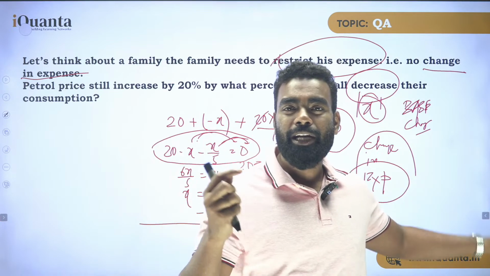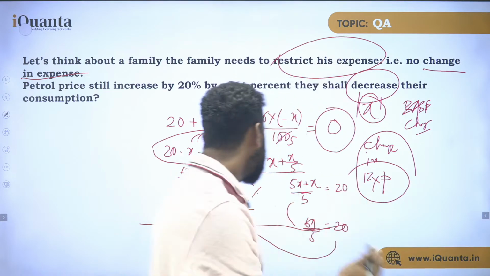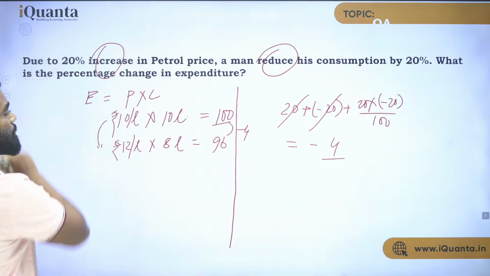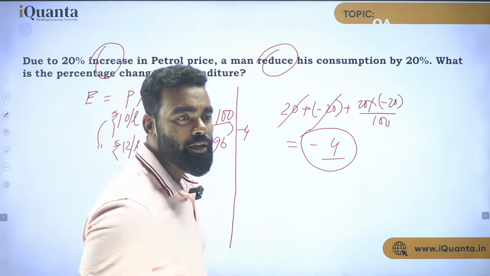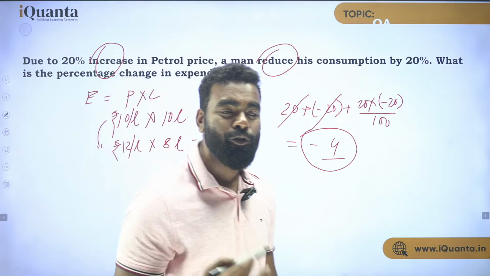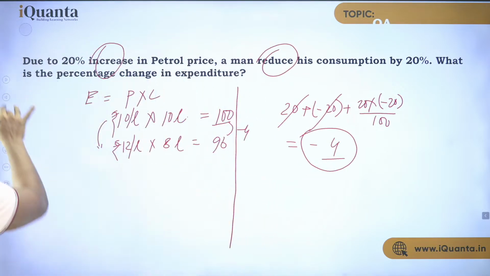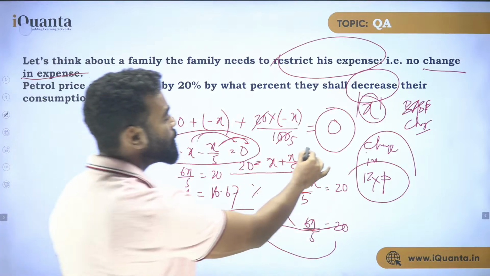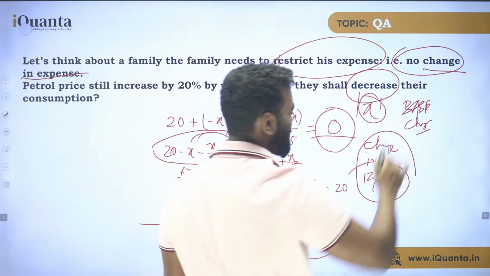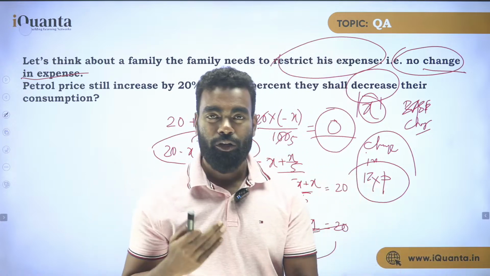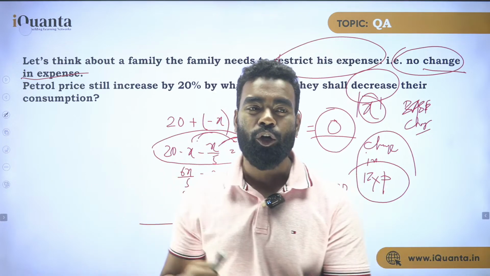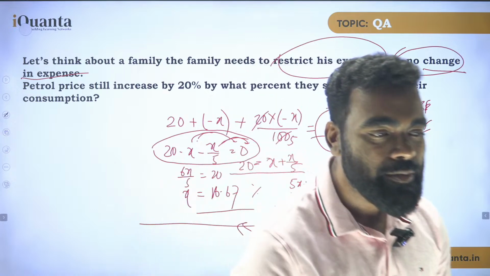You remember when I did 20 minus 20 in the previous question? If you see the previous question, after this thing what did I get? Minus 4. Minus 4 is what? 4% change in expense, 4% decrease in expense. But in this case, it is 0 because there is no change in expense. Because after the 0, it is basically the change in expense, not the change in either price or consumption. Am I clear?